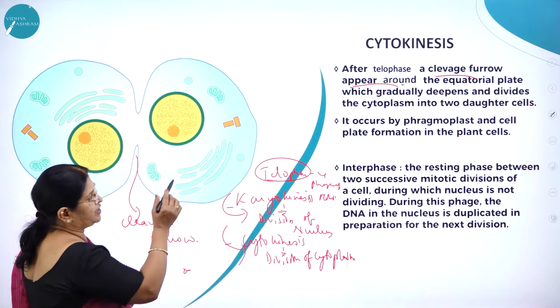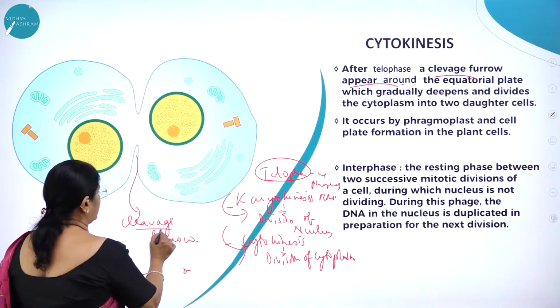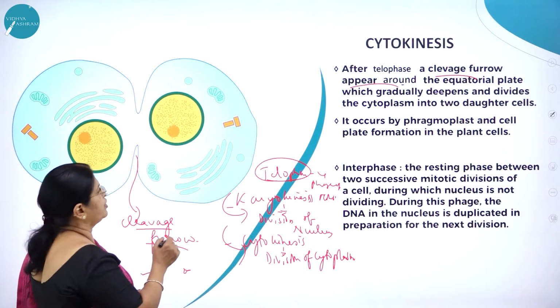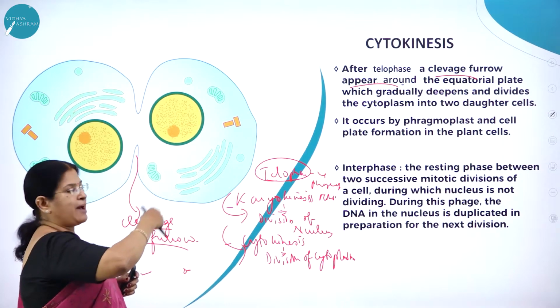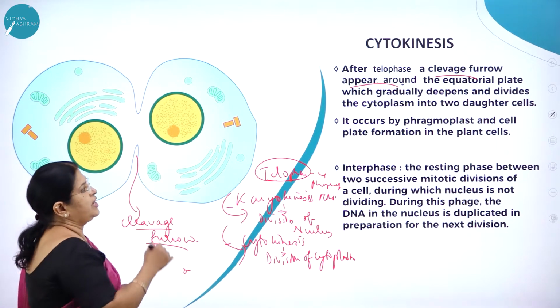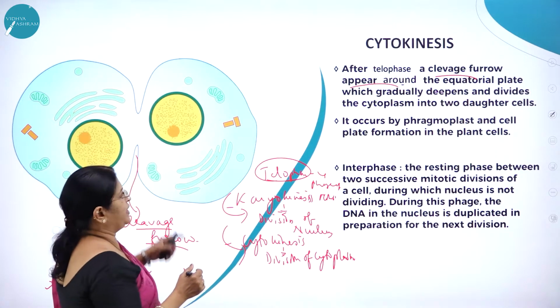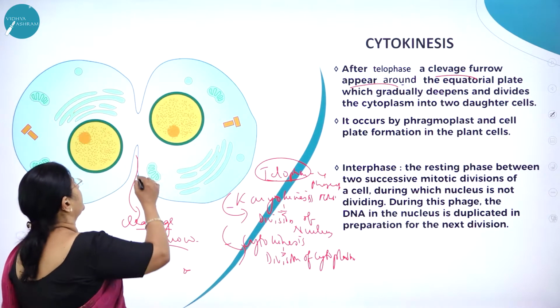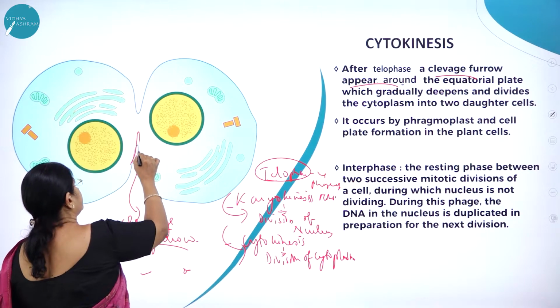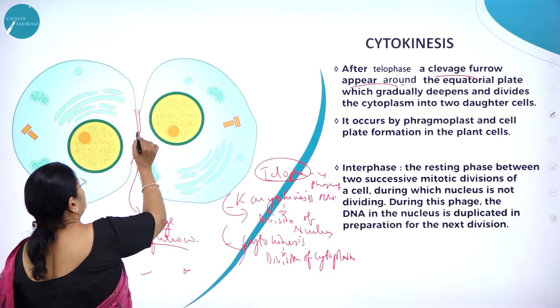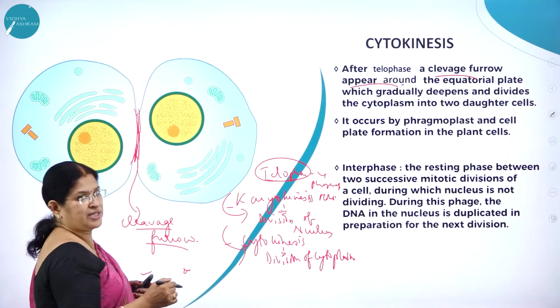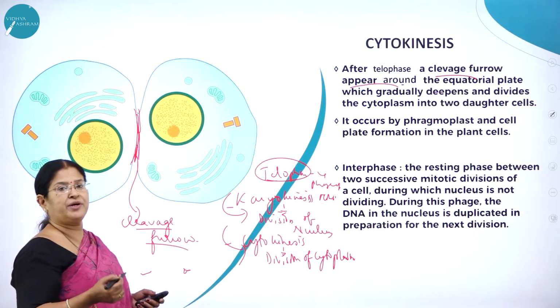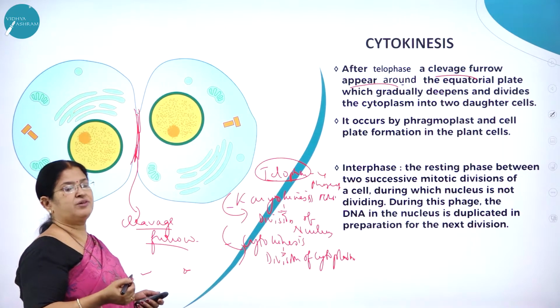So what happens after telophase? A cleavage furrow. This is called a cleavage furrow. Furrow means you can see it is like a gap. You can see that furrow around the equatorial plate, which gradually deepens. So here you can see it goes on like this. So ultimately it becomes like this. So it divides into 2 cells, 2 daughter cells. Ultimately, what is the very important significance of mitosis?